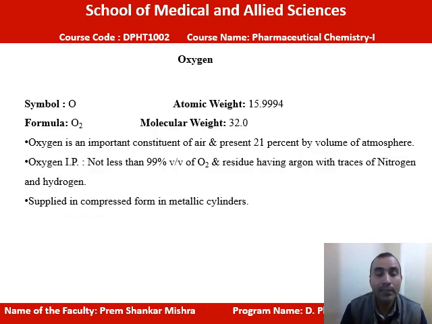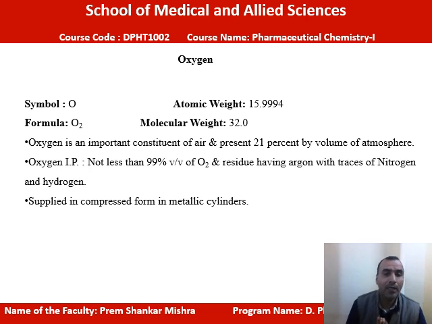Here we will see oxygen because it is very important. It is denoted by O, oxygen, its molecular formula is O2, its atomic weight is 16, and its molecular weight is 32.